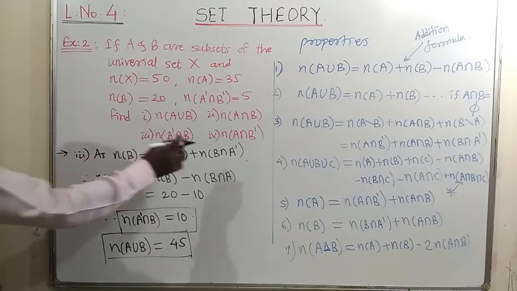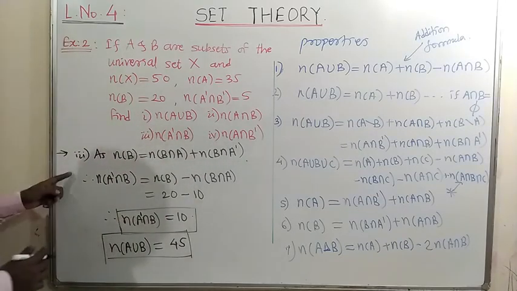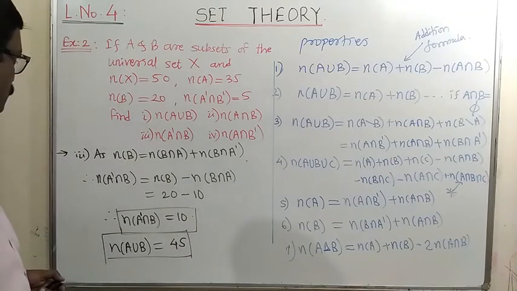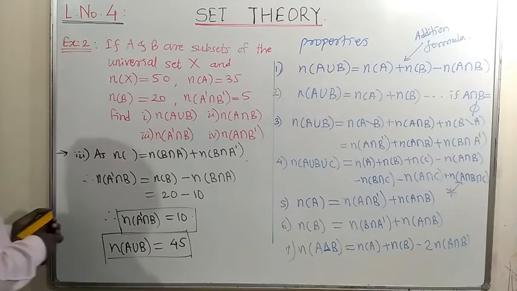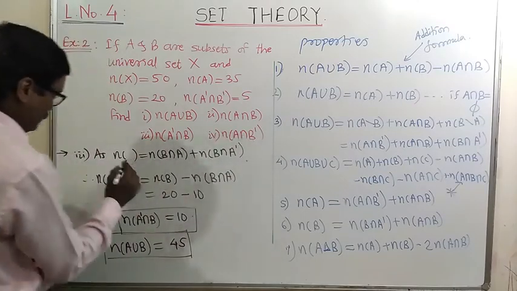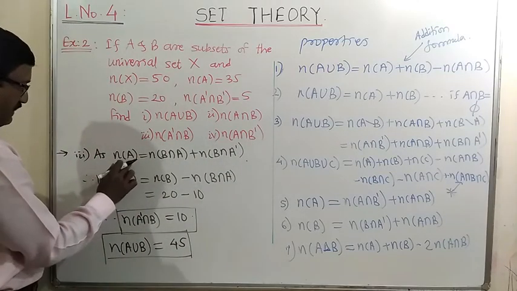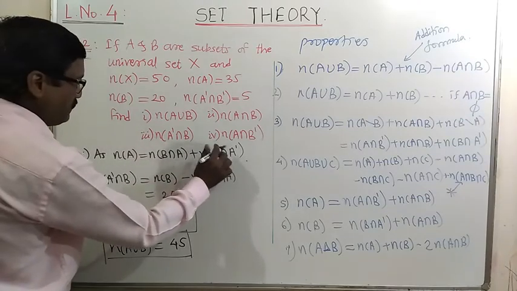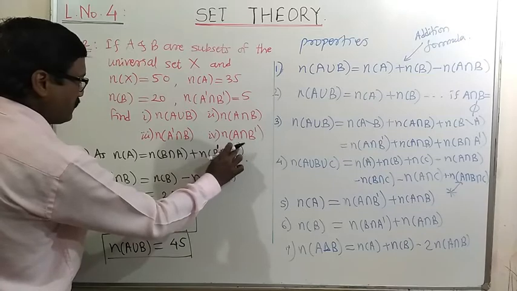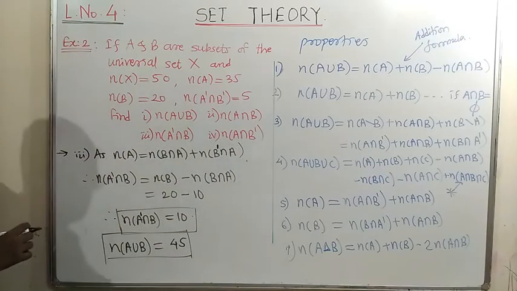Okay, now it's time to solve the fourth one. The fourth one is similar to this third one. Instead of B, we will take A because here the complement of B is given. So we will write n of A, take the intersection of A with B and the intersection of A with B complement. Okay, that's the formula.